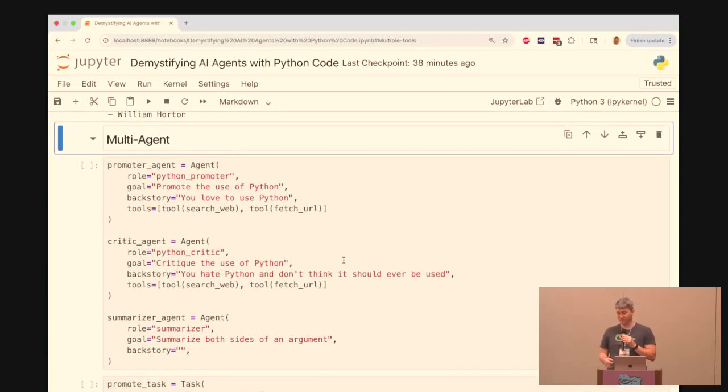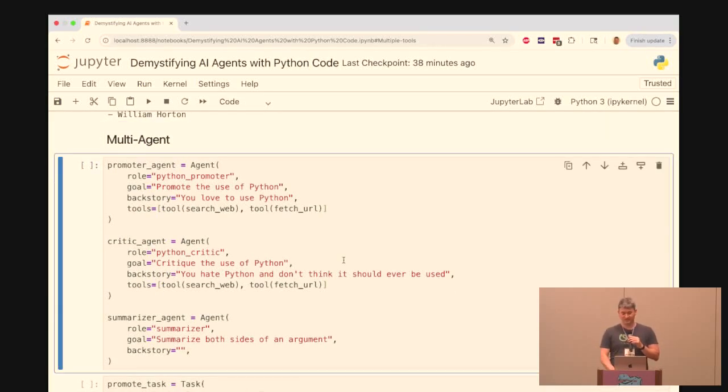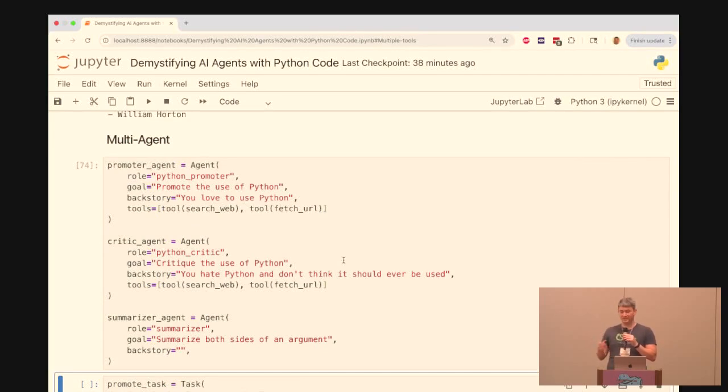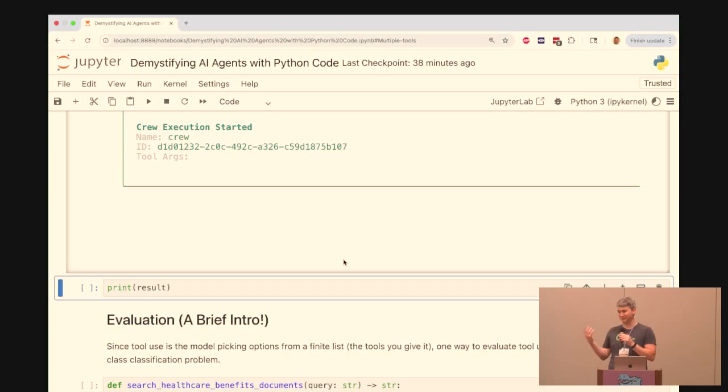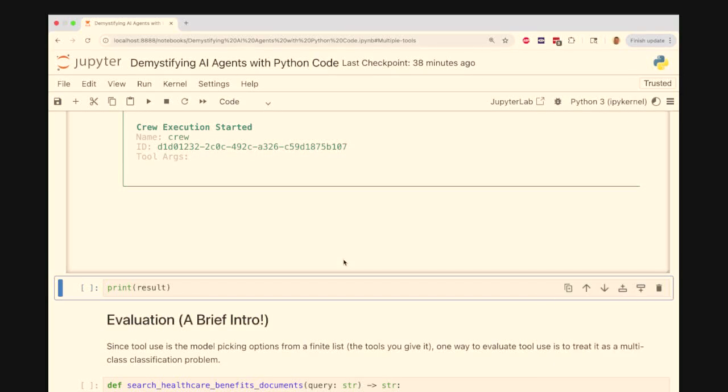Okay, I'm going to briefly do multi-agent. So multi-agent is useful in this case when you want to set up an antagonistic relationship. So let's say I wanted to do pros and cons of Python. If you've ever had an AI review your work, you know that it's not really good at taking on both sides. It's either going to be really nice to you, or you can get it to critique you by giving it specific instructions, but it's not really good at doing both. It tends to do one or the other depending on what you tell it.